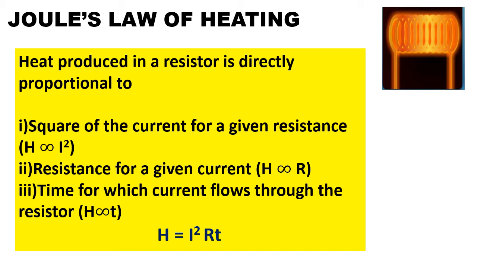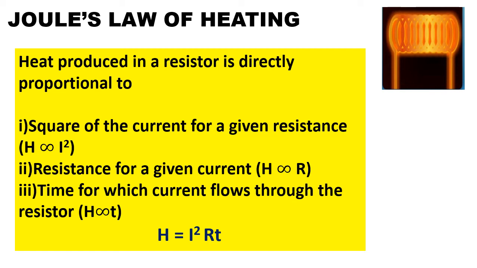it reduces to 1/4. Okay, second one, it is directly proportional to the resistance of a given current. That means if we increase the resistance in a wire, the amount of heat produced in that wire also gets increased. So if we decrease the amount of resistance, the heat produced is also less. That means it's very clear, because the amount of collision increases, the amount of heat produced in it will also